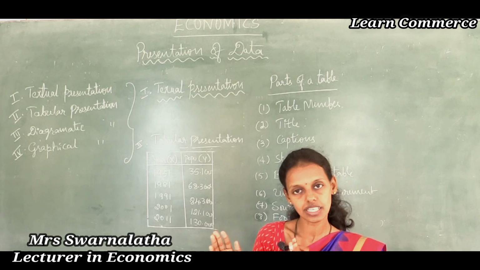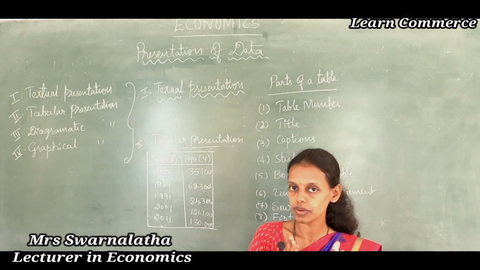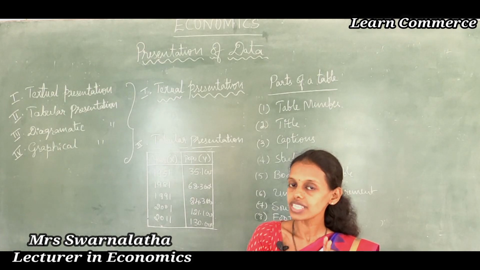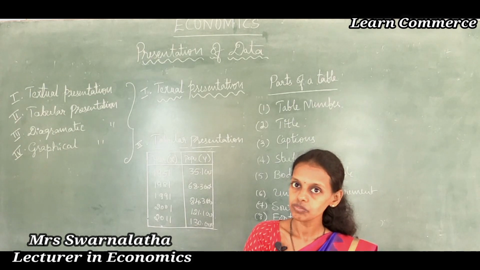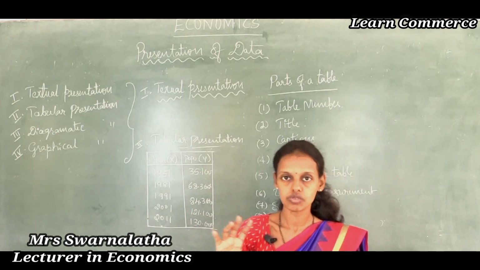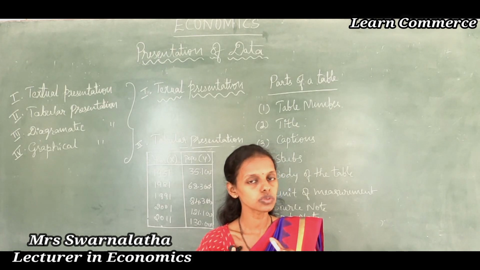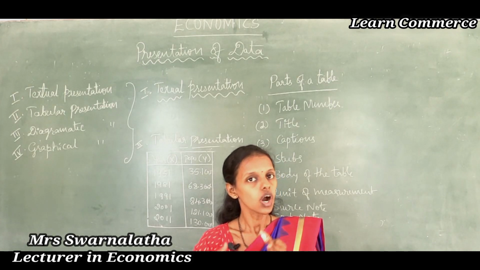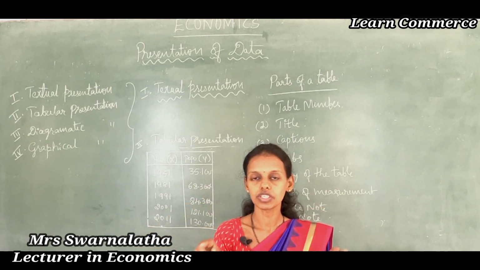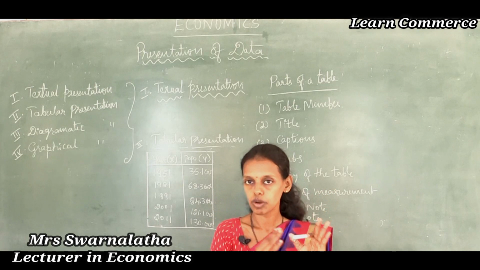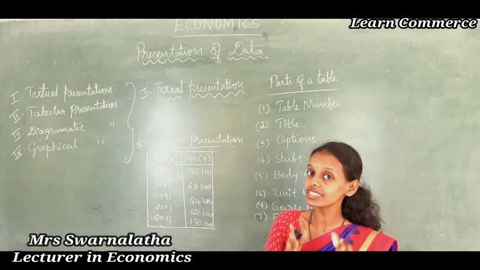Organization of data is nothing but proper arrangement of data, arranging the data in a particular manner. Because earlier, whatever data is collected is rough data or raw data, which is unclassified. How to classify those data we studied under organization of data. Through the table, rows and columns, we organize the data in the proper manner, whichever is required, whichever is not required. That we studied under the third lesson.